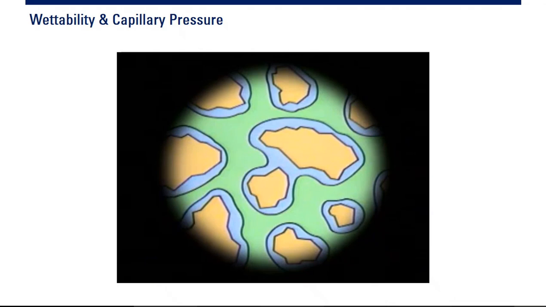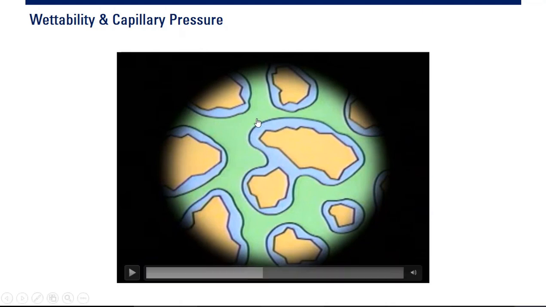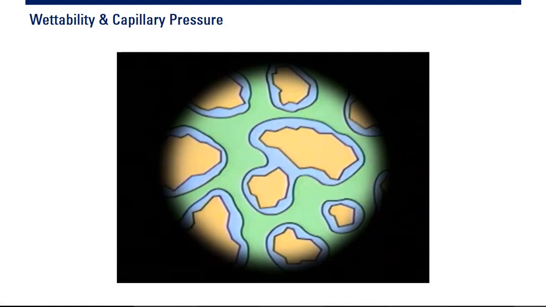Okay, so water will cover the surface of the rock, and the oil or hydrocarbon will be outside of this water layer. So this is the rock, and you can see the water layer, and then oil or hydrocarbon here. This is very important because it will determine the saturation, and also the relative permeability.